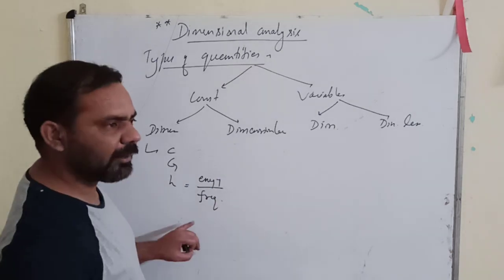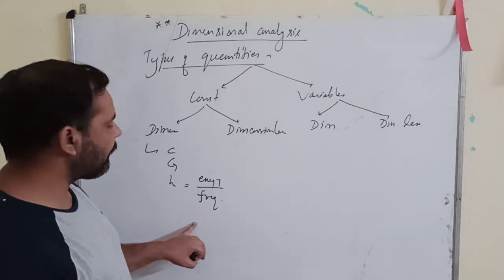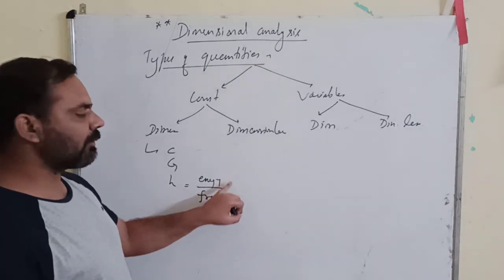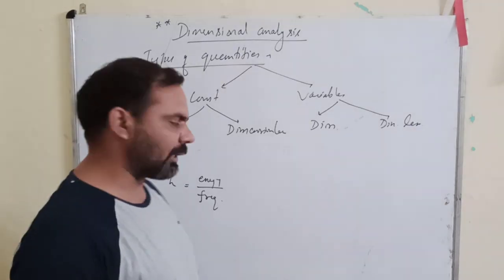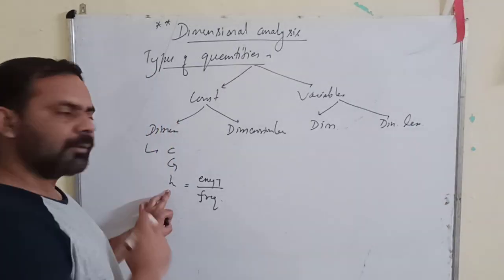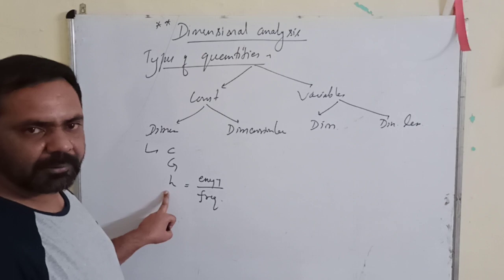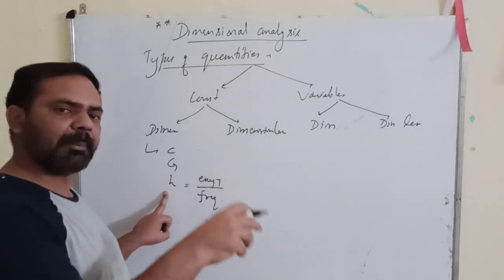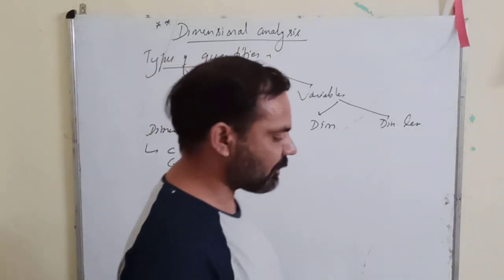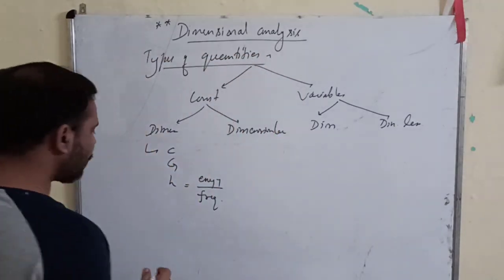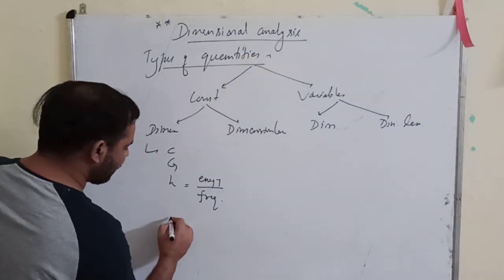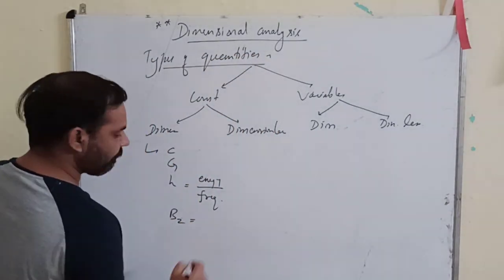For a particular radiation, we find the Planck's constant, and that is the energy of the radiation divided by its frequency. So this is again a dimensional constant. It has dimensions. There is one more called Boltzmann's constant, k_B, right?